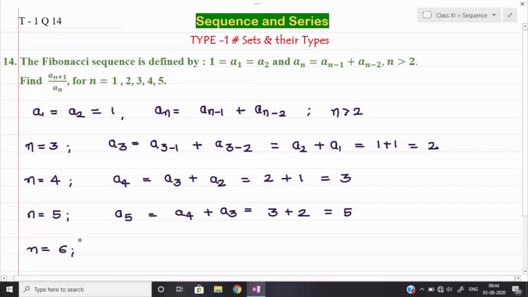When we put n equal to 5, the value of a_(n+1) will become a6. So the highest value we require here is till a6. That's why I am finding one more value here. So a6 will be equal to a5 plus a4. a5 is 5 and a4 is 3. So 5 plus 3 will become 8.